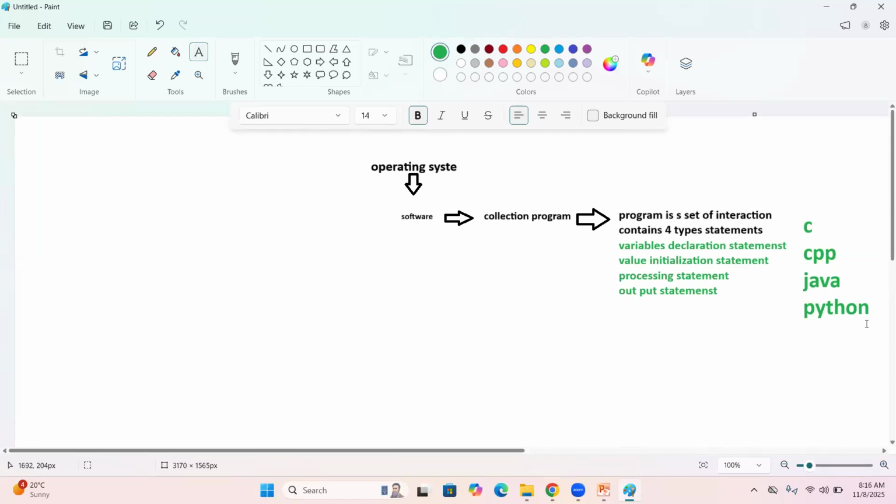By using these programming languages we are going to write the programs. The collection of programs is nothing but our software. Then, sir, why are we developing the software? Sir, the software's main purpose is providing data services. Again, I am repeating: we are developing software to provide data services.